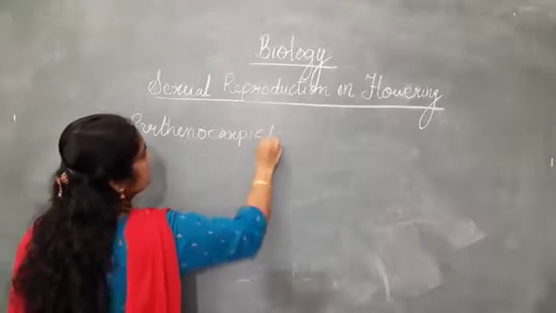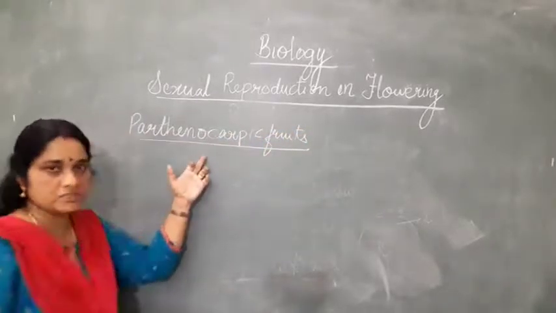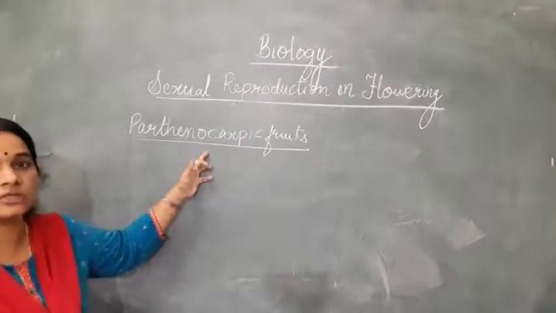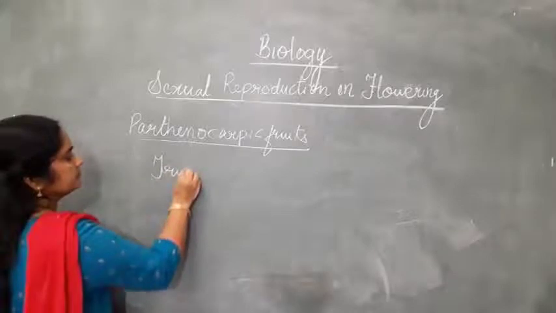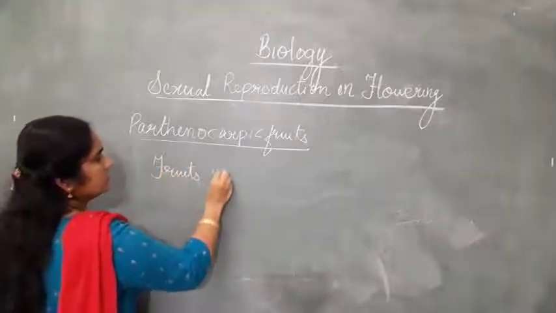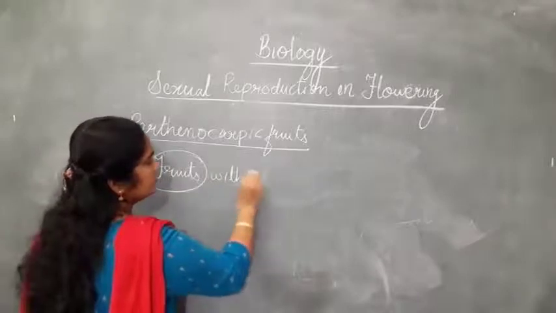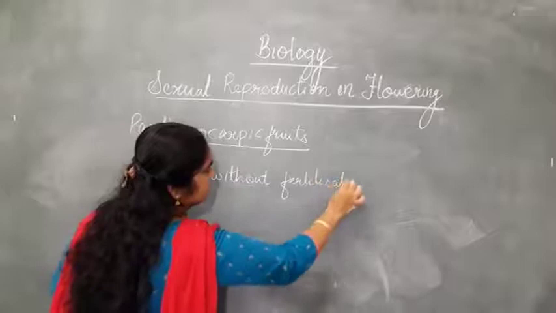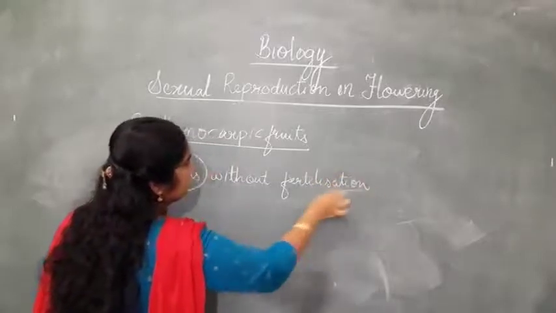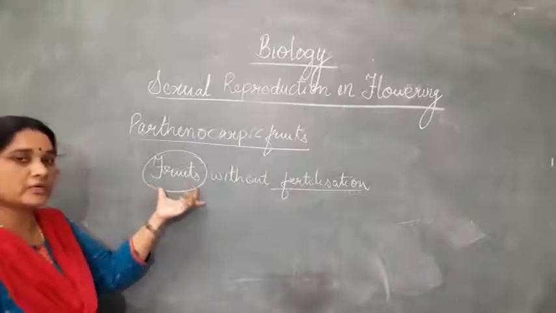Parthenocarpic fruits. The phenomenon is known as parthenocarpy. Here the fruits are formed without fertilization. And if there is no fertilization, what will happen?